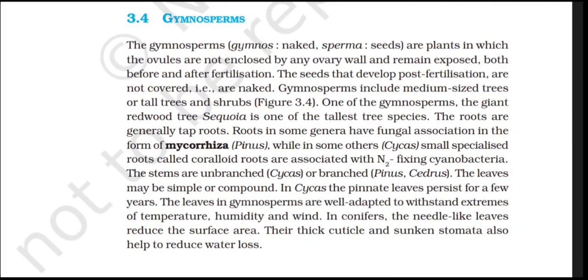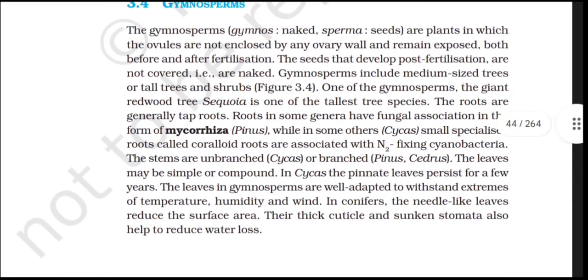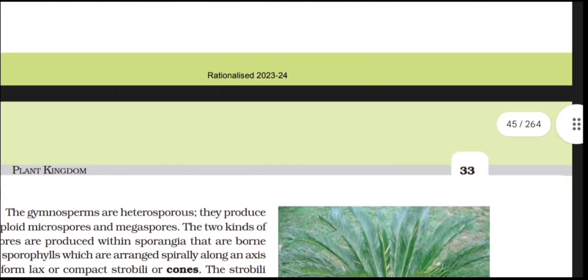The stems are unbranched as in Cycas or branched as in Pinus and Cedrus. The leaves may be simple or compound. In Cycas the pinnate leaves persist for a few years. The leaves in gymnosperms are well adapted to withstand extremes of temperature, humidity and wind. In conifers, the needle-like leaves reduce the surface area. Their thick cuticle and sunken stomata also help to reduce water loss.